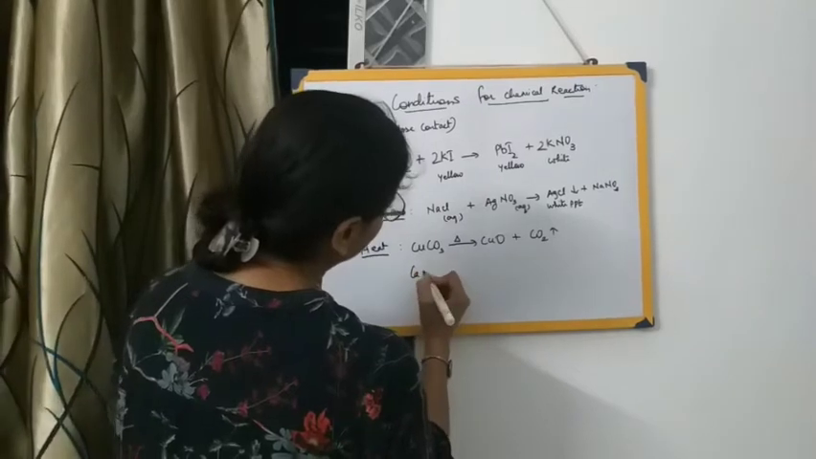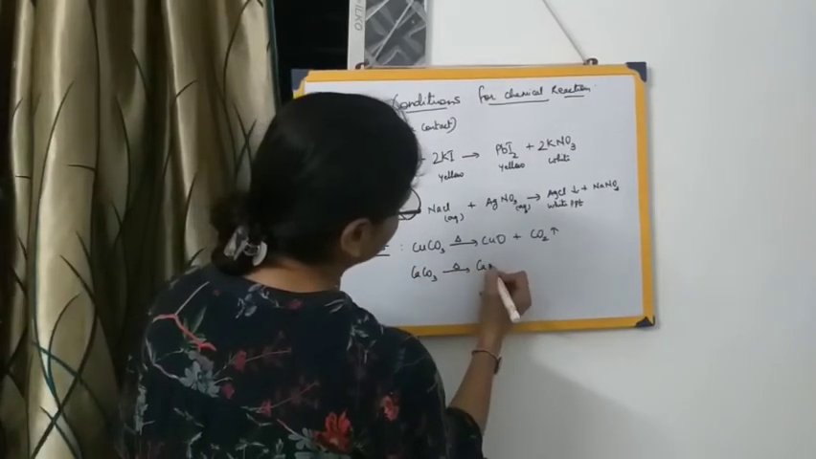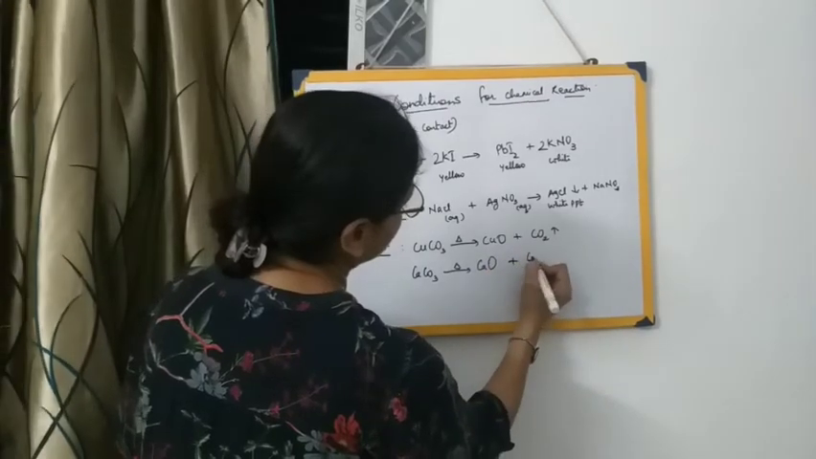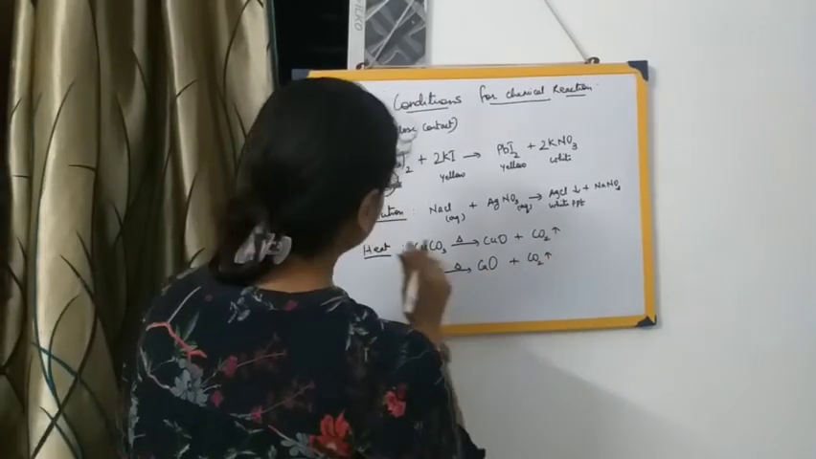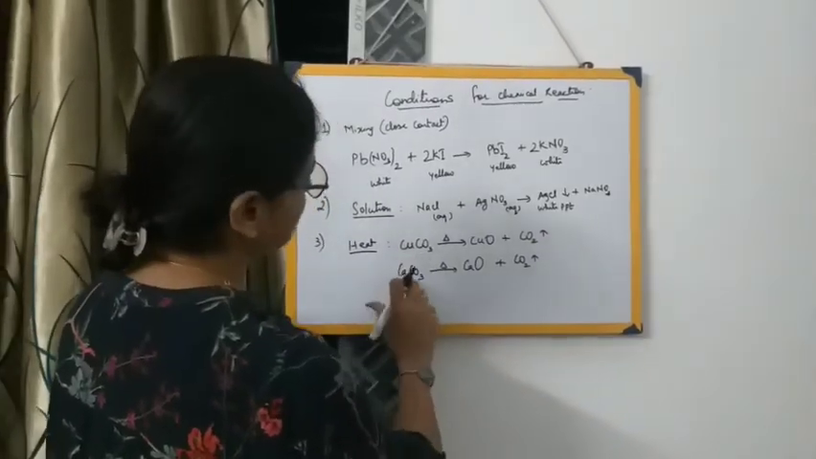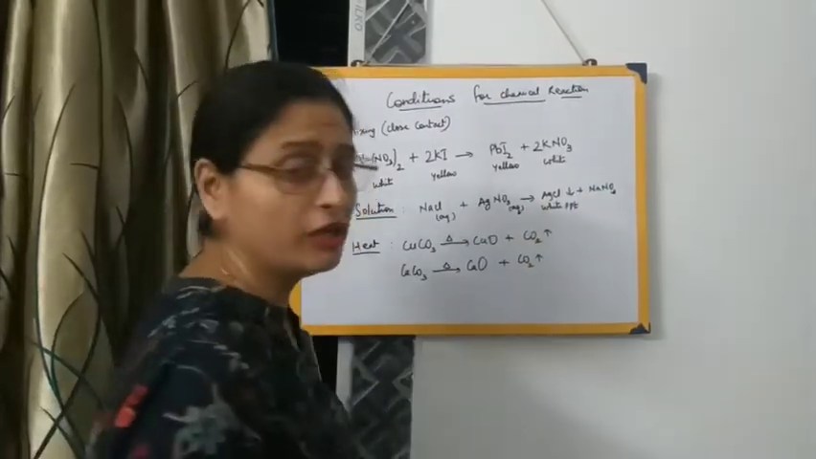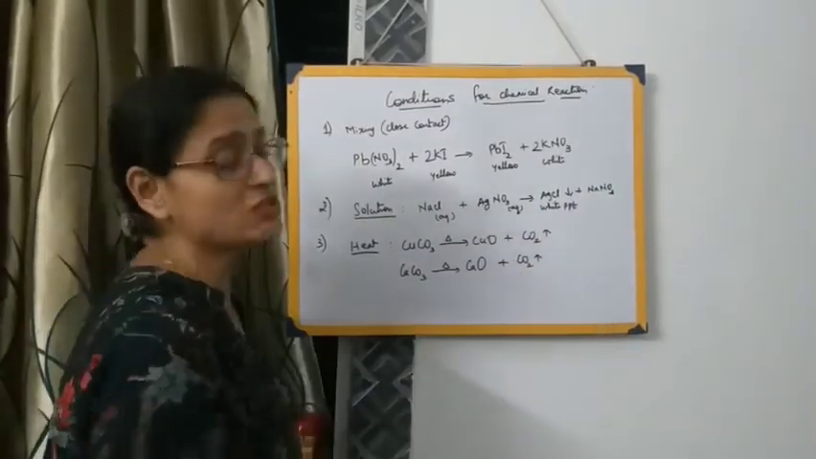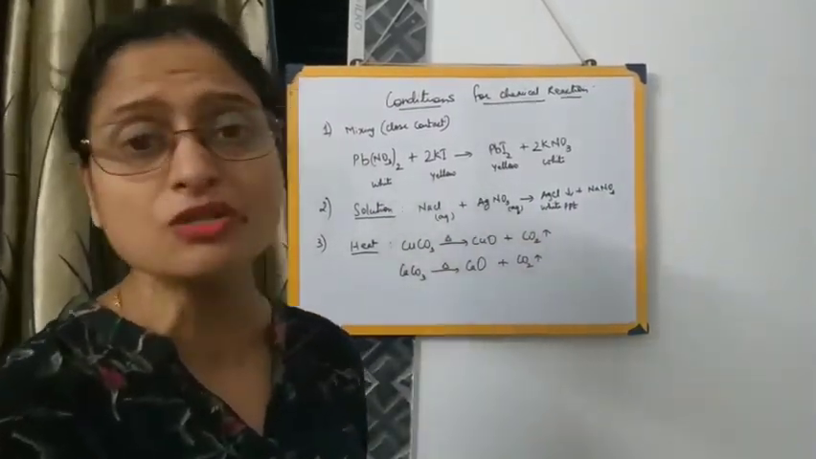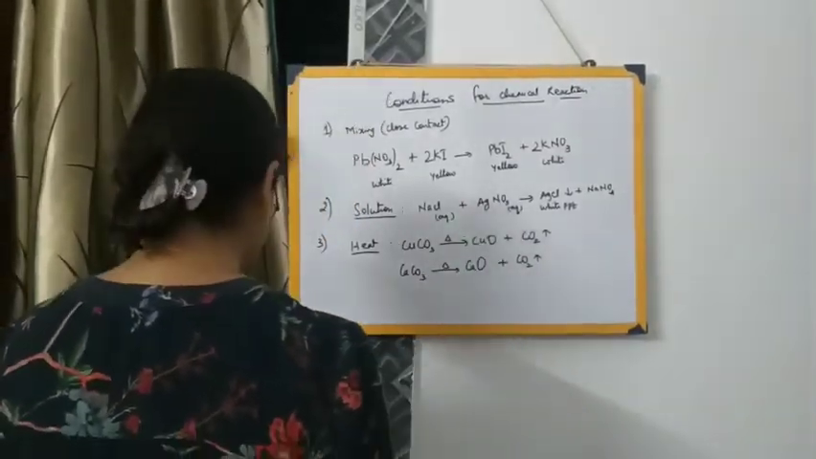Similarly, calcium carbonate. When you are heating calcium carbonate, it will form calcium oxide plus carbon dioxide. So heat is a necessary condition for some of the reactions. Other reactions may not require heat, but these two reactions require the presence of heat. So this is the next condition. Let me give you another example of breaking up.